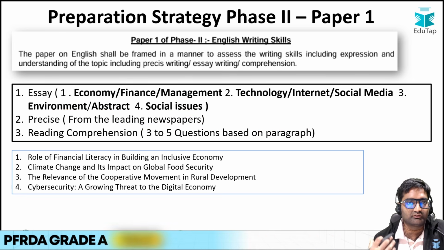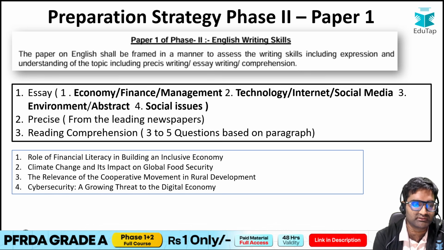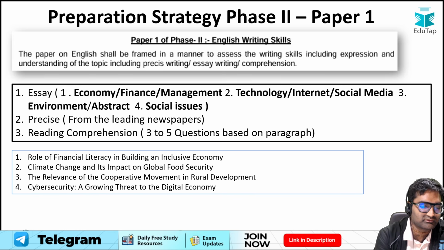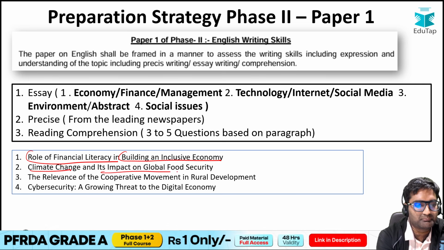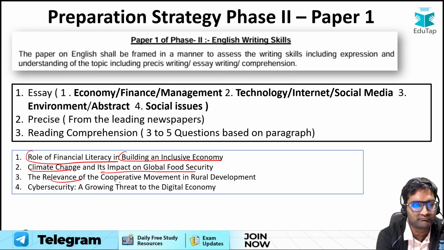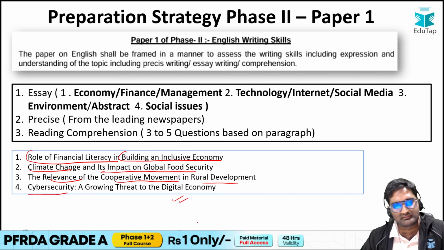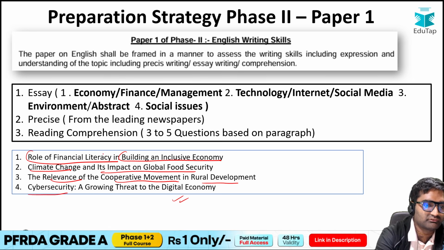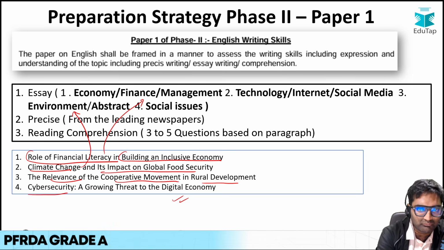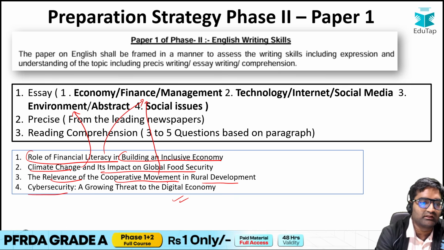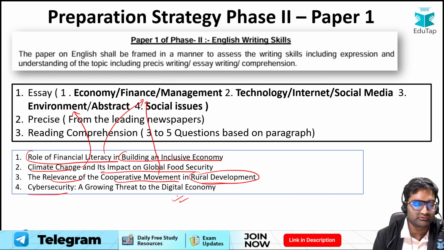Now, what are the different topics from where the essay questions are asked, and what has been the trend previously? I've just given a few topics over here from where the essay questions have been asked. Role of financial literacy in building an inclusive economy, climate change and its impact on global food security, relevance of the cooperative movement in rural development, and cyber security, growing threat to the digital economy. These are some of the topics. You can see this is related mainly to finance, climate change related to environment. Cooperative movement, again you can say mostly related to finance and economy, or rural development, so agriculture and rural development related topic.